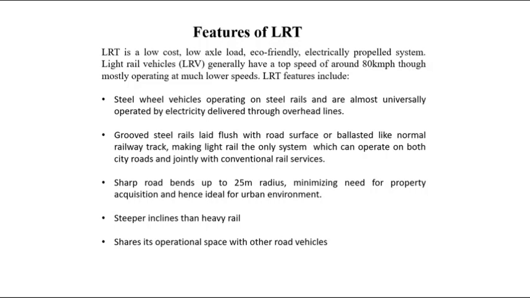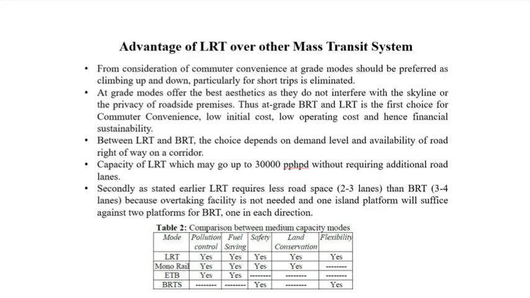They can negotiate sharp road bends of around 25-meter radius, minimizing the need for property acquisition, and hence it is very ideal for urban environments. And it can negotiate steeper inclines than heavy rails, and it shares operational space with other road vehicles also.